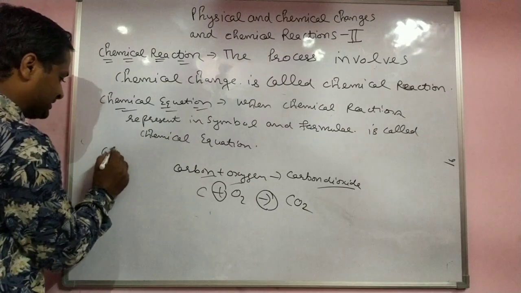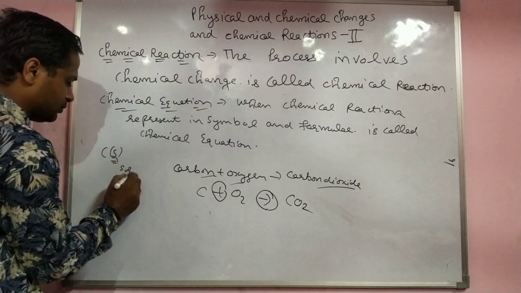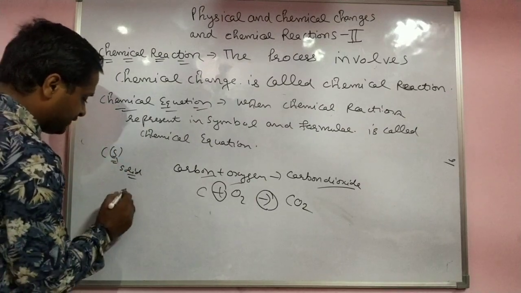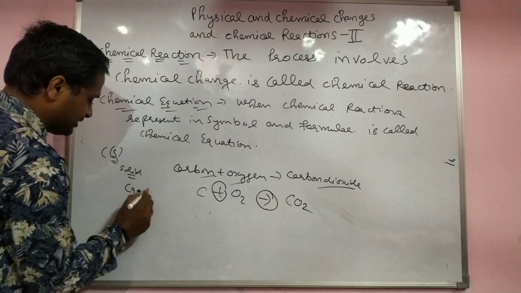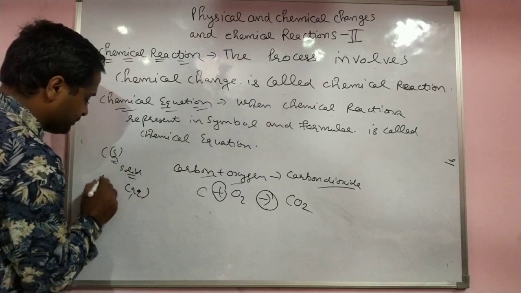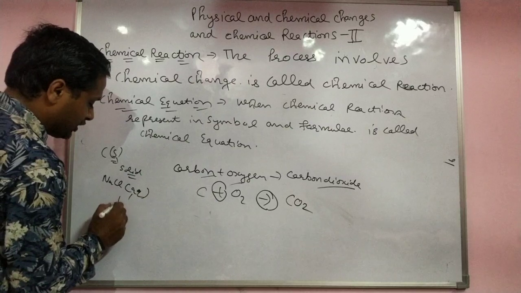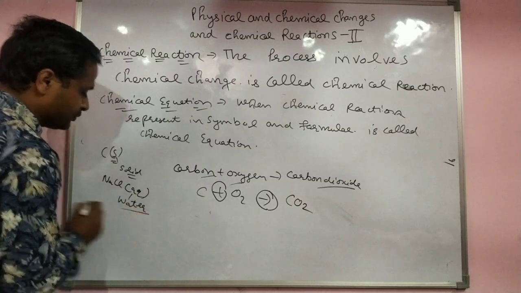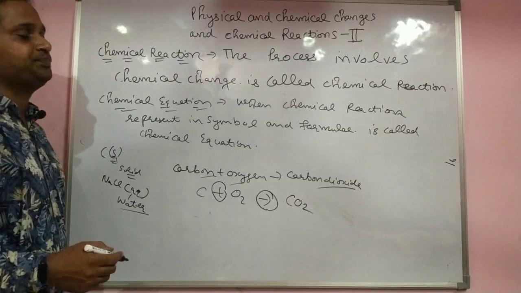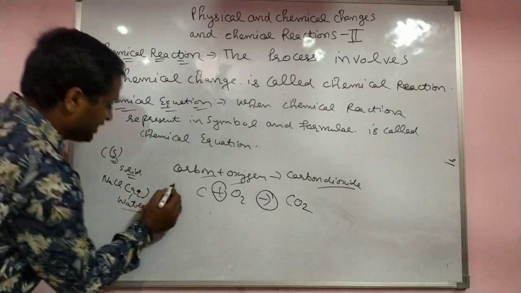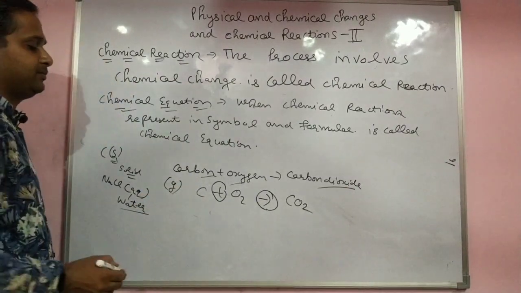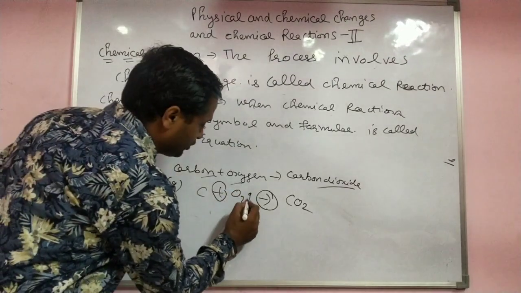If S is written, it means solid form. If aq is written, that is aqueous, meaning dissolved in water. If g is written, it means gas, gaseous state. For example, O2 is always in a gaseous state.